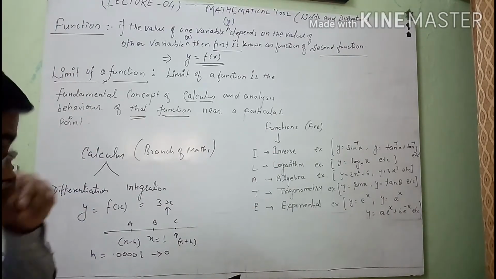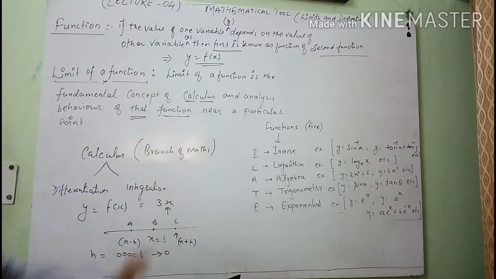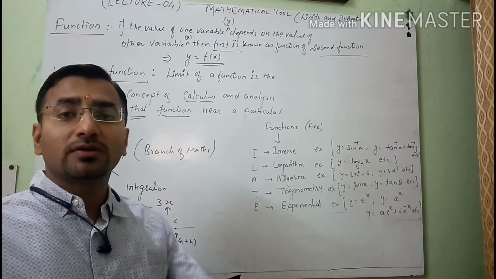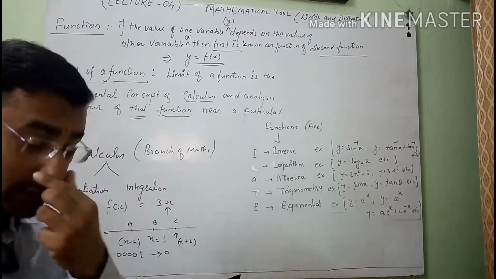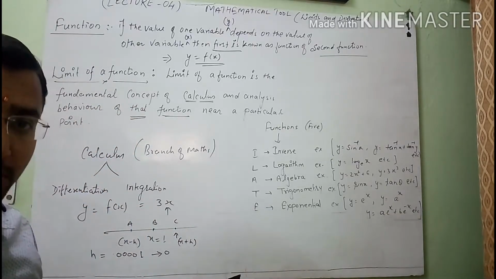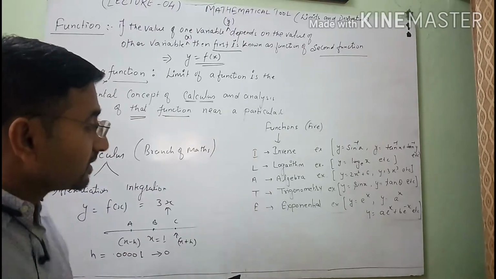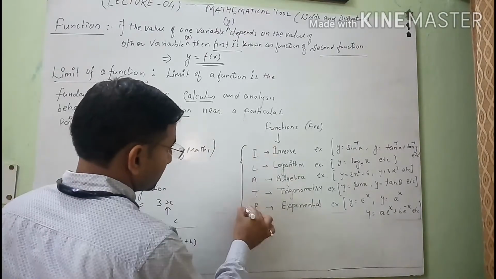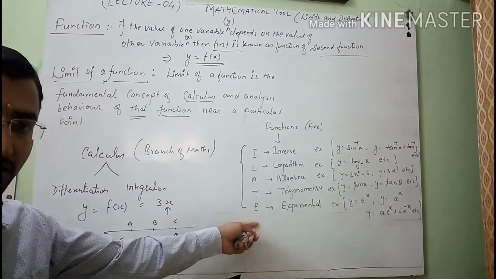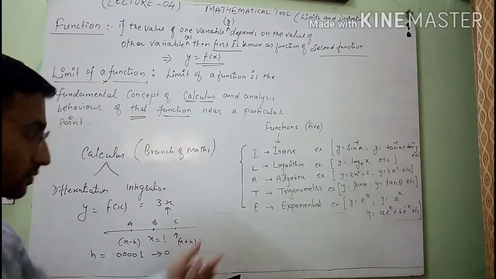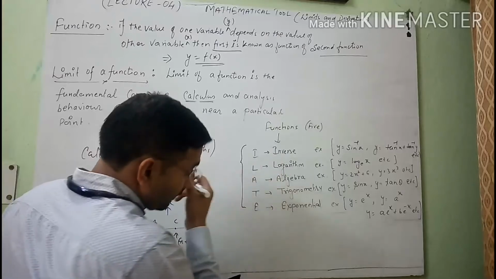As you know from the previous definition of function, function means that if one variable depends on the value of another variable, then we can say that the first variable is a function of the second variable. So here in mathematics we have 5 functions. After this explanation I will solve this question, just wait. So see, we have 5 functions.